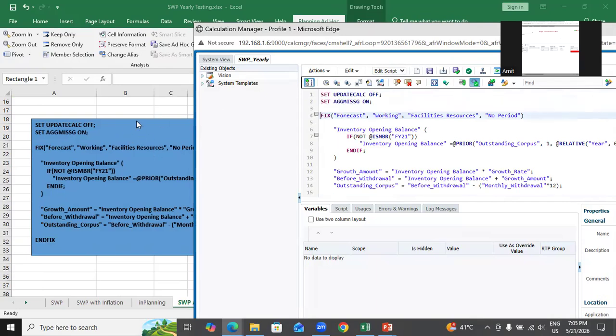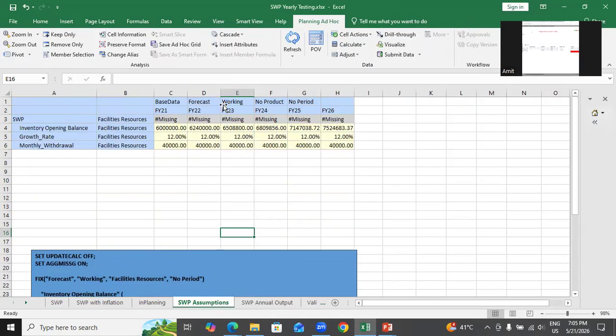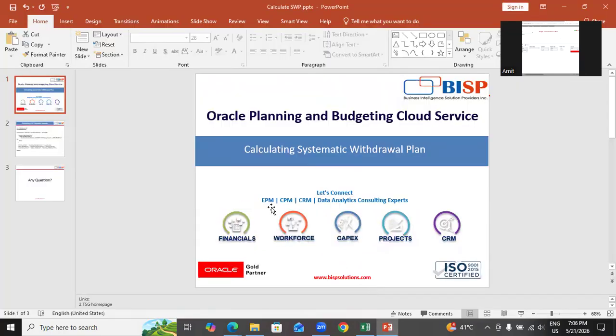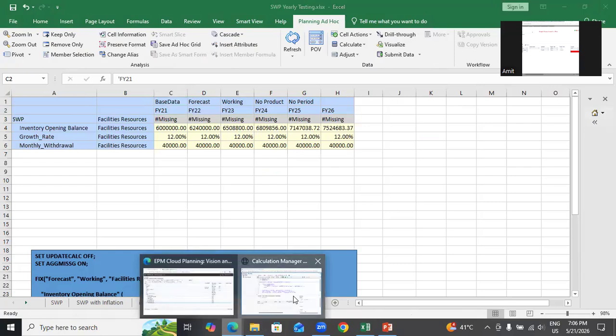So for FY21, which is the first year in my case, I could have taken the first year from my planning application. That is also possible by using a function. If you have watched my previous Groovy example, there I showed how to retrieve the first year by using a Groovy function. That is possible. Here I hard coded this.